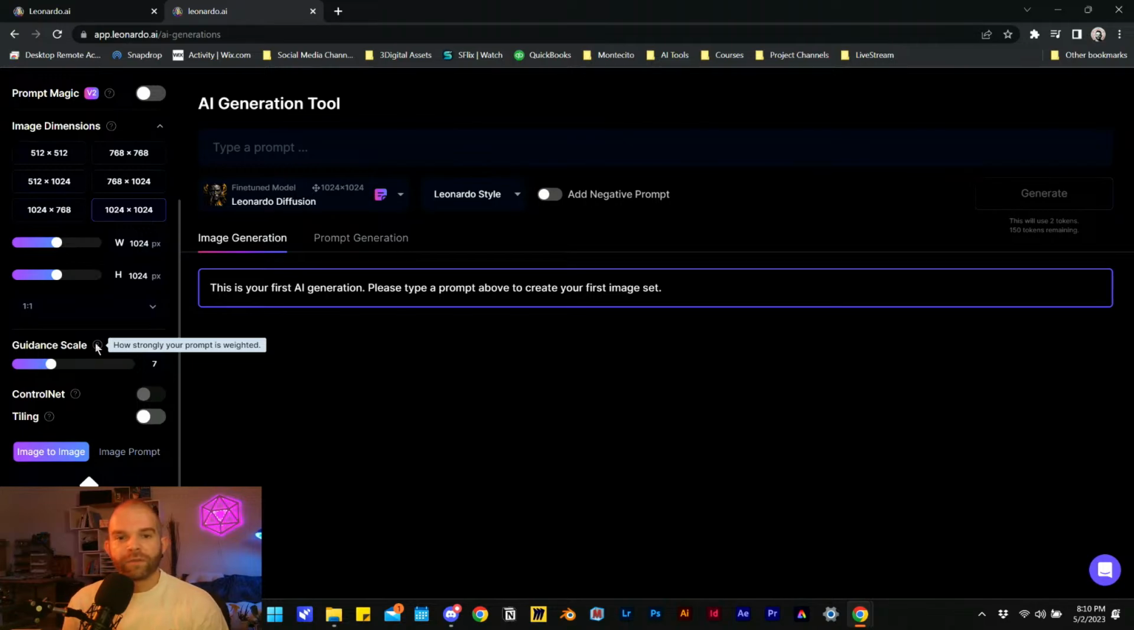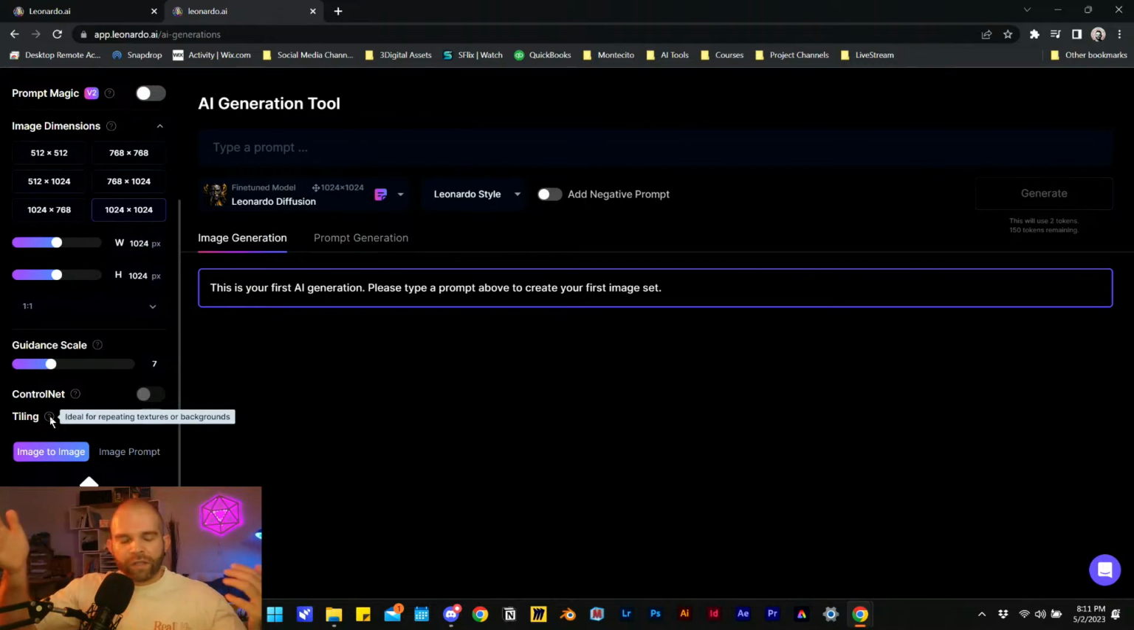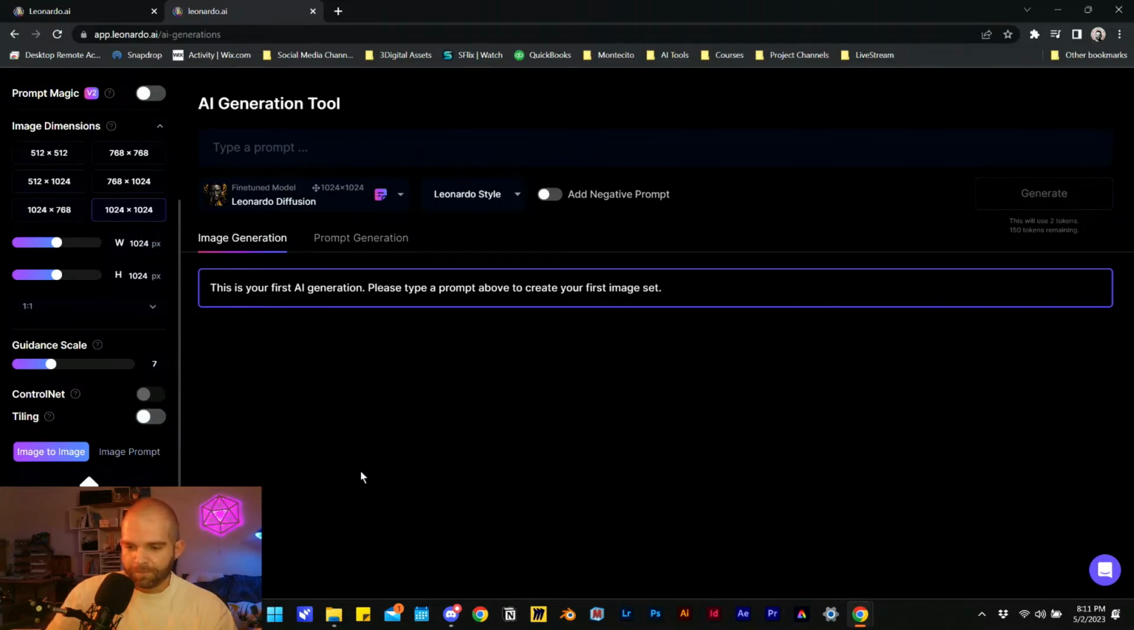So there we go. That information that we had before, like how much weight are we putting on the prompt that we're introducing to the software, versus if you want to give it more freedom or less freedom. You want it to be very, very literal, very strict to what you wrote, or you want it to just take some creative liberty. Control net allows you to influence your generations with input images, so we can feed it images also. And tiling, so this can be good for textures or backgrounds, like remember Super Mario, where you're running along this whole background texture that probably just repeats and it's just mountains and stuff. So that sort of tiling can help a lot here.